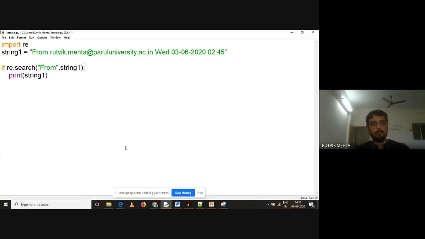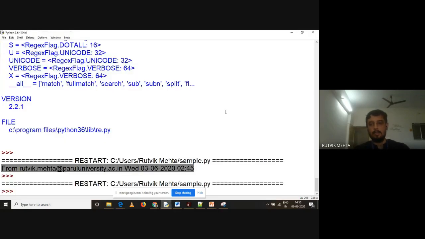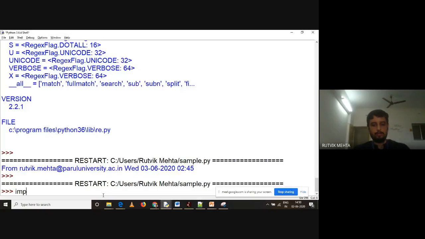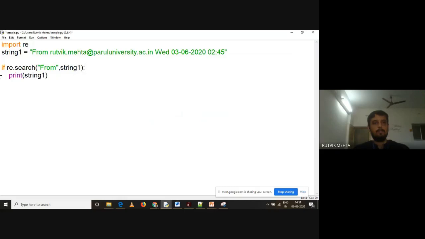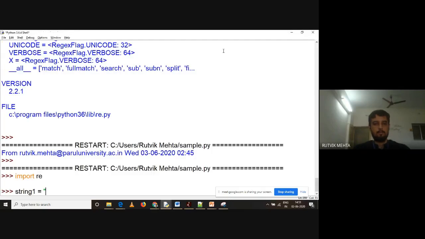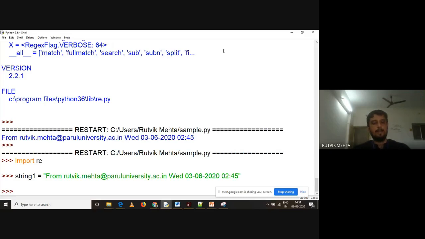So let us understand how this works. I'm going back to the shell again. What I'm doing here is, I'm saying import re, and I'm writing string 1. What is my string 1? Let me just copy paste it from here. Yeah, I just copy pasted it. And after this, let me create one variable, let me call it match.